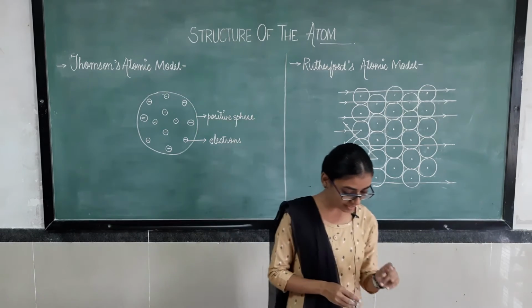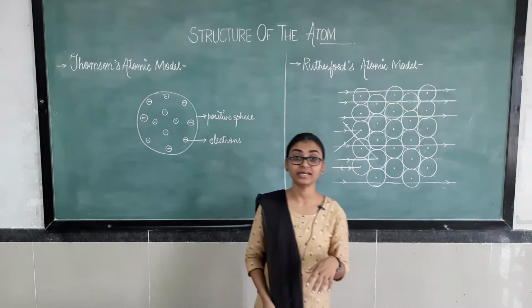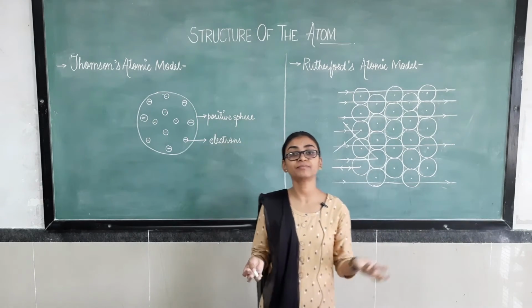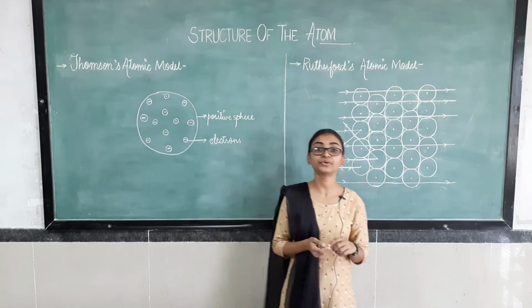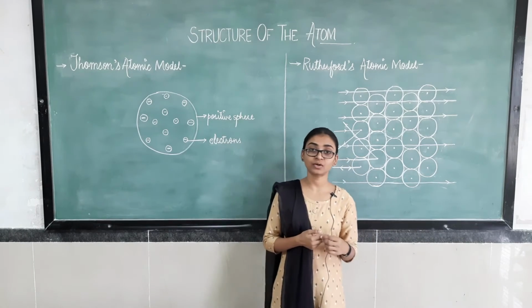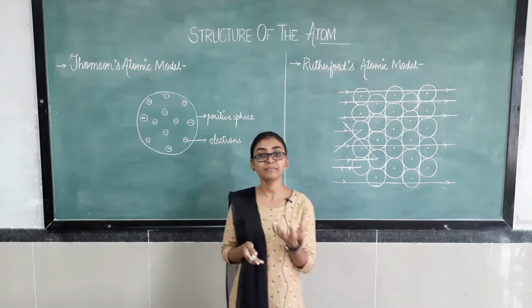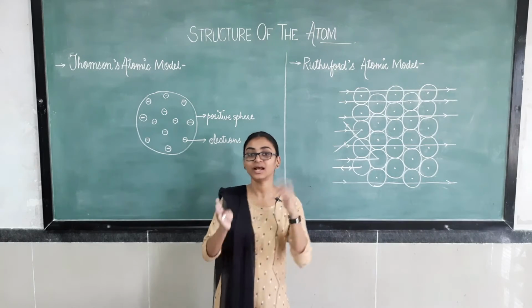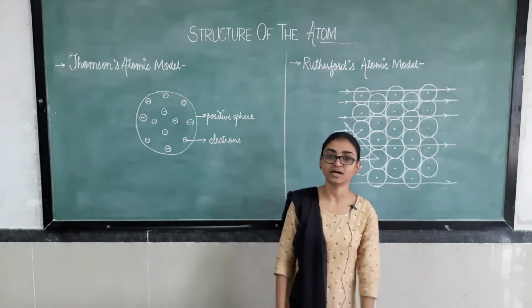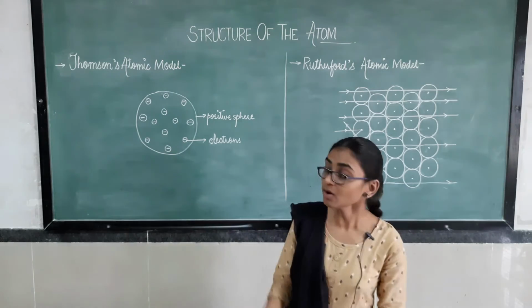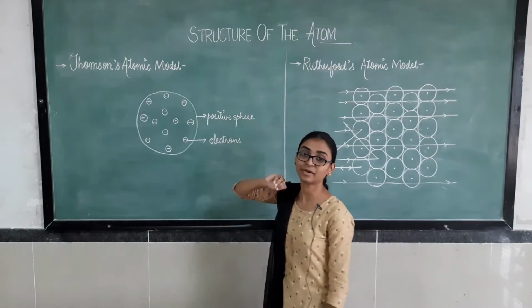So the atom as a whole is electrically neutral. According to him, as the magnitude of electrons and protons are the same, he concluded that atoms are basically neutral in nature, as positive and negative charge balance each other. So this is about Thomson's atomic model.